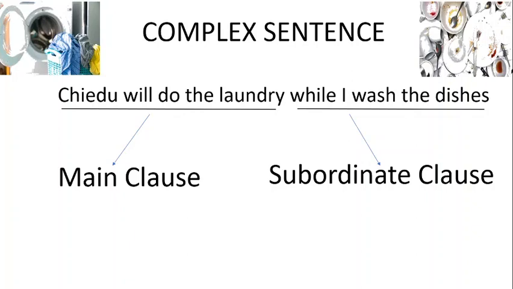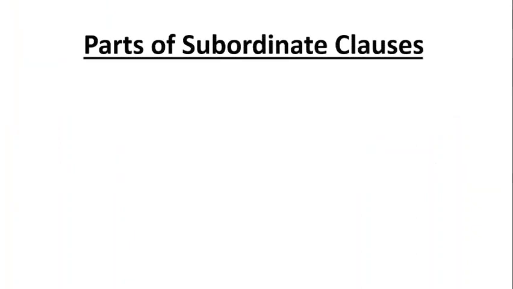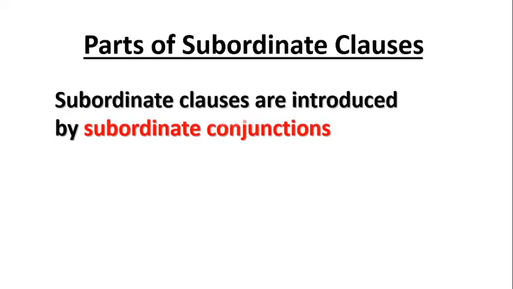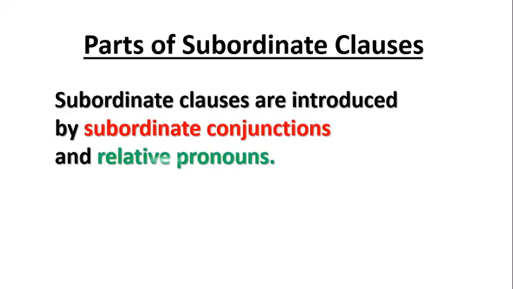A perfect complex sentence. Subordinate clauses are introduced by subordinate conjunctions and relative pronouns. That is why we call it part of subordinate clauses. We have the one that is introduced by subordinate conjunctions and relative pronouns. Remember, in one of our previous classes, we discussed subordinate conjunctions. Do you remember them?